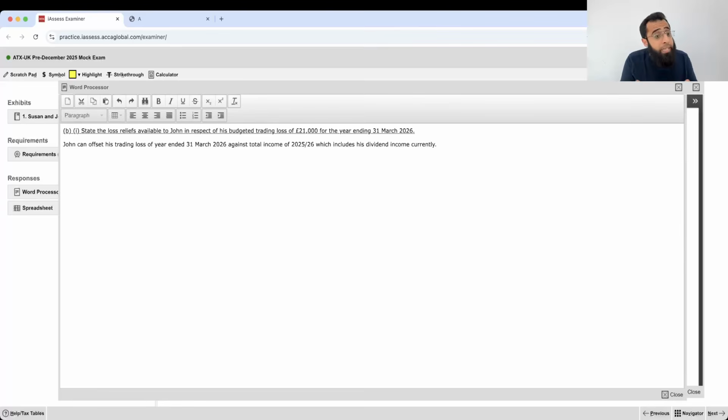See, we just have to state the reliefs. Another option is that John can carry back his trading loss of year ended 31st March 2026 against total income of the previous tax year, 2024-25. Okay. In that year, he has trading income and also dividend income.